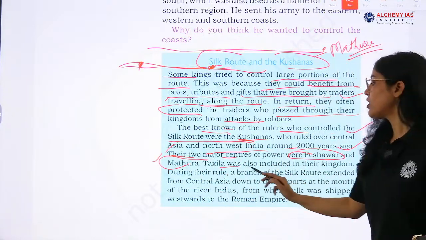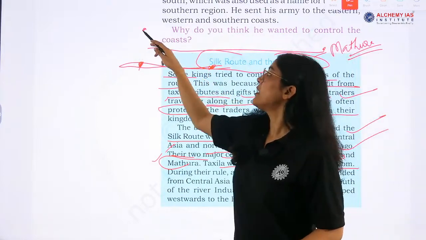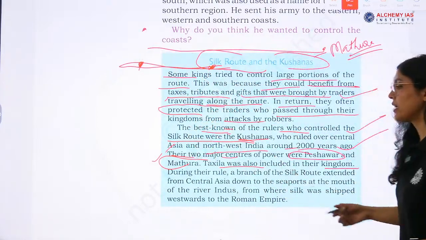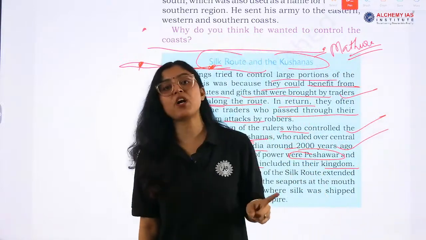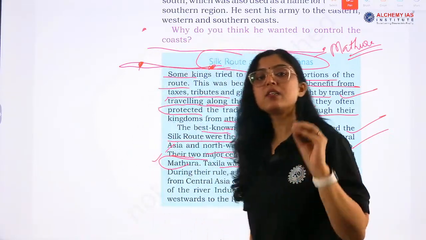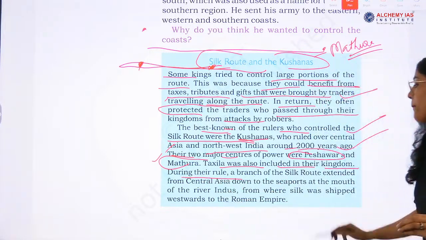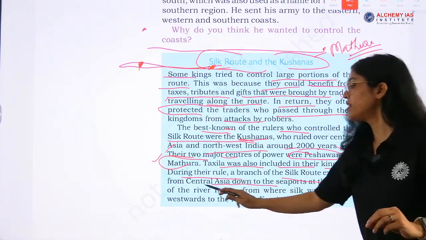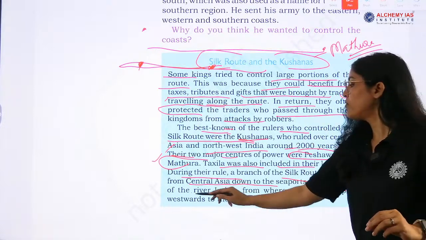So Takshila was also included in their kingdom. Takshila is where? This side, right. So Takshila was also in their kingdom. Now we know three major centers. First is Peshawar, second is Mathura, third is Takshila, and it was under the Kushanas. Remember this point. During this rule a branch of the Silk Route extended from Central Asia down to the seaport at the mouth of the river Indus.